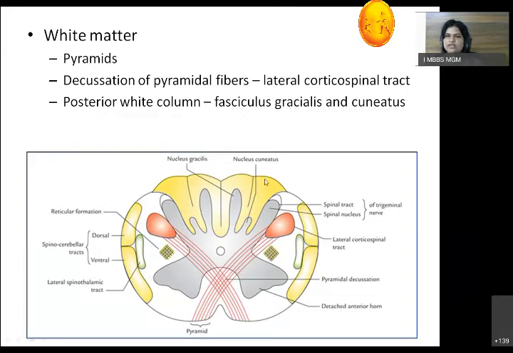So this is the section at the level of pyramidal decussation. This diagram is very important. So it comes as a short note as well. So draw the section of the medulla at the level of pyramidal decussation. So you have to draw this diagram and label it accordingly. So that was the section.